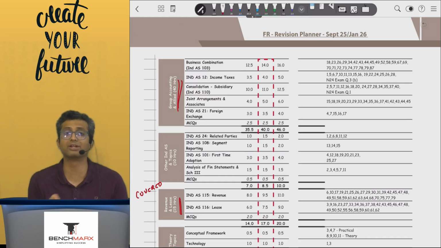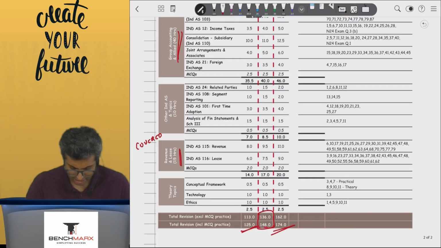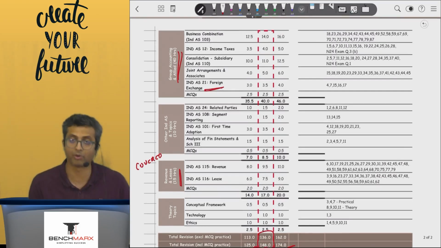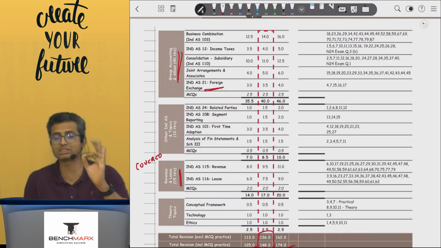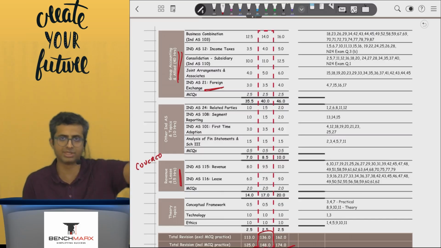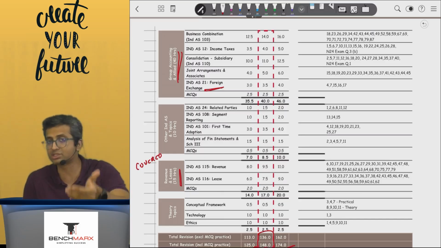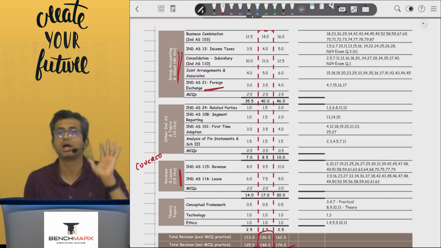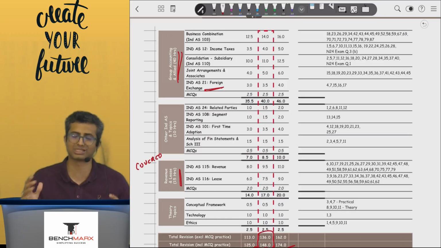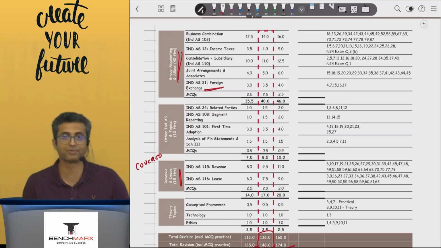And a lot of adjustments pertaining to holding subsidiary, financial instruments are also there in foreign exchange. So over here, I would want you to do the foreign exchange standard as well. So this will take a good 45 hours. Over here, you should spend some time at least doing 3 full sums of business combination, 3 full sums at least of consolidation on pen and paper, in the format, in the method, in a manner you do in the exam with notes and everything. So that gives you a good flow of thought over here.